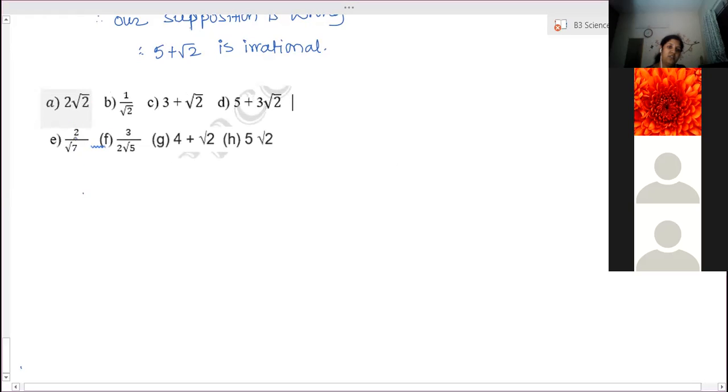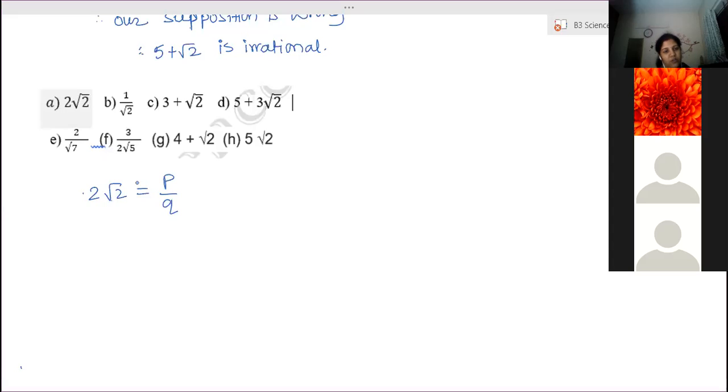In this case, first case, what we will do? 2 root 2. I'm not writing all the steps, I'm only showing you the method. It is equal to p by q. So keep root 2 here and transfer 2 to the other side. So root 2 is irrational and p by 2q is rational. So we are trying to equate rational and irrational, which is wrong. Our assumption is wrong. Therefore, 2 root 2 is an irrational number.